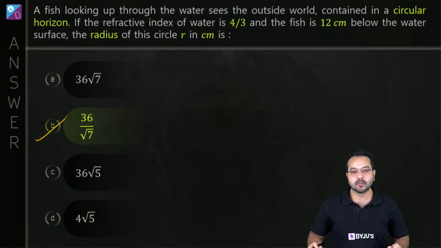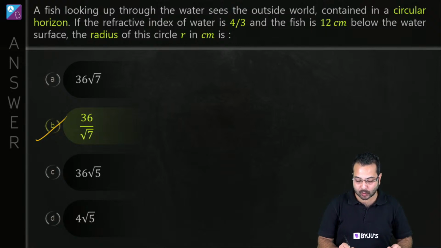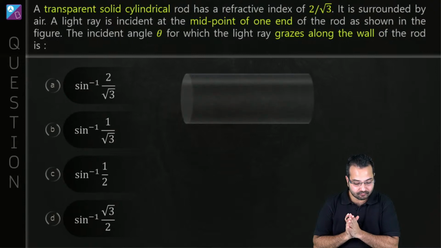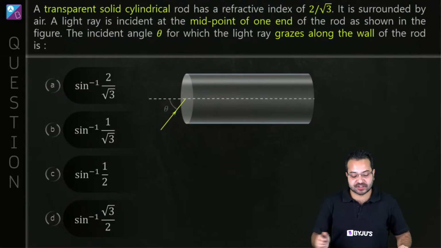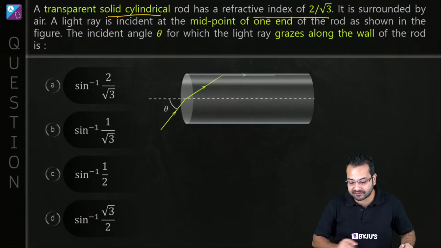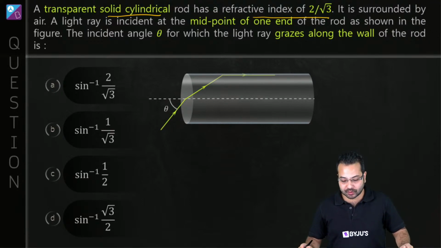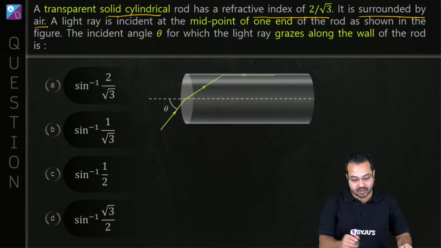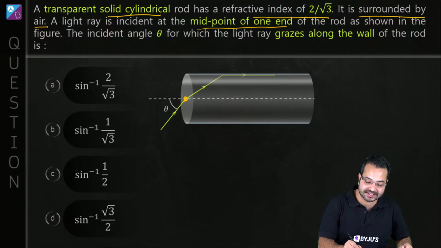So let's move quickly to the next question. Are you guys ready for the next question? Here we go. We have a transparent solid cylinder, and it has a refractive index of 2 upon root 3. It is surrounded by air. A light ray is incident at the midpoint of one end, so it is incident over here.